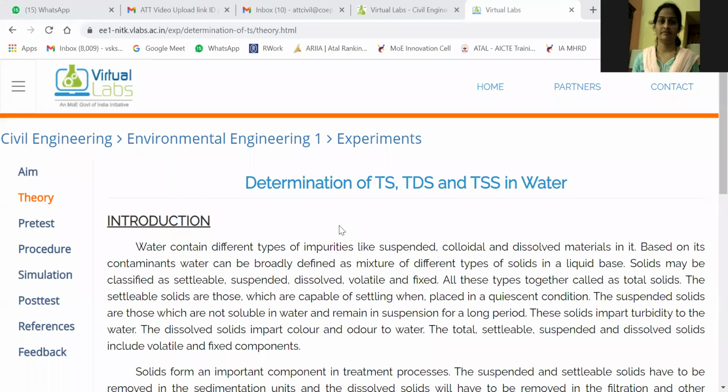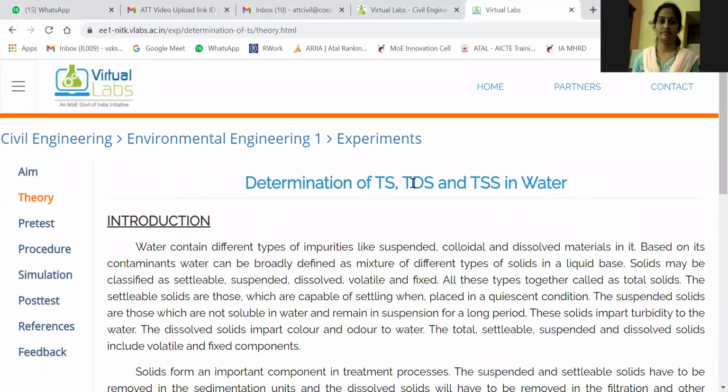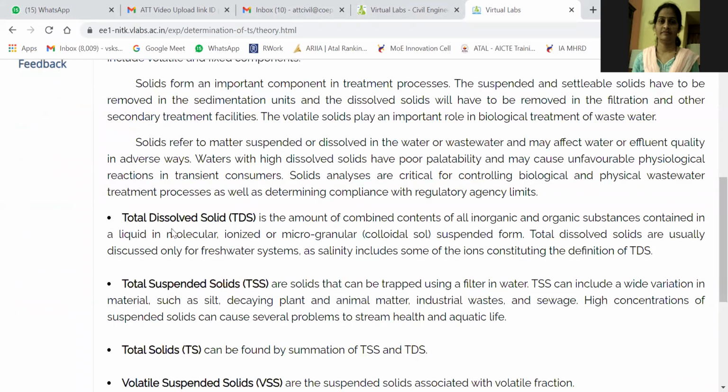So we are talking now about the determination of total solids. And in that, the major parts are total dissolved solids and total suspended solids. Total dissolved solids is in a dissolved form, and total suspended solids is in a suspended form. First of all, we will try to understand the experiment, and then once again, we will come back to understand.